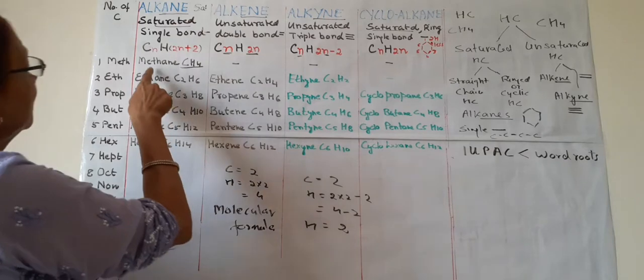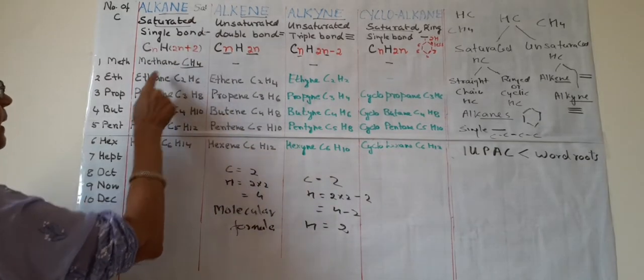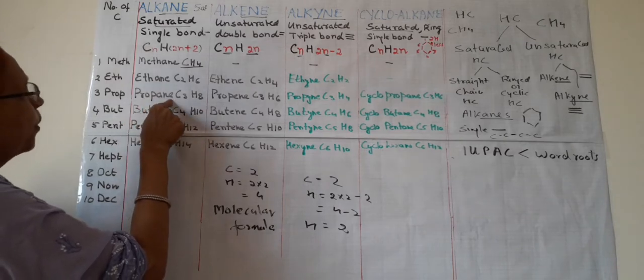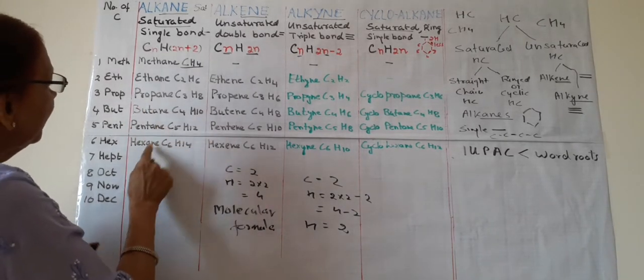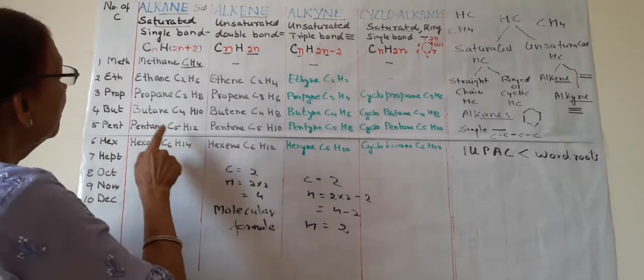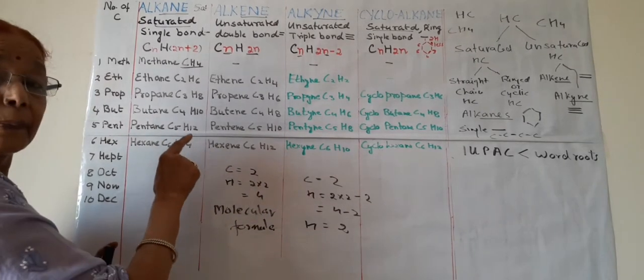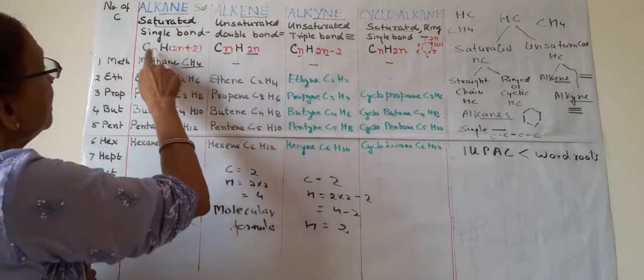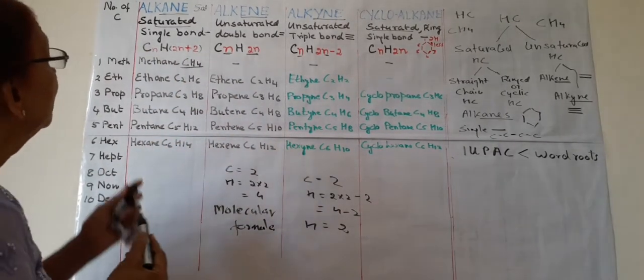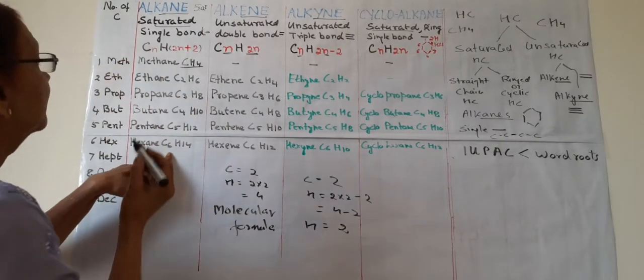In alkanes, methane, ethane, propane, butane, pentane and hexane are there. And these are the formulas. You should try to see whether this formula fits with these or not. Like this, I am trying this hexane.